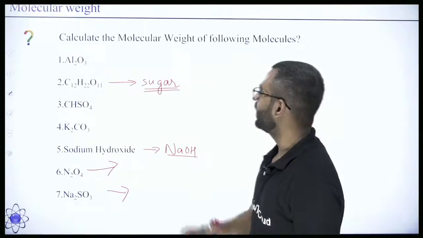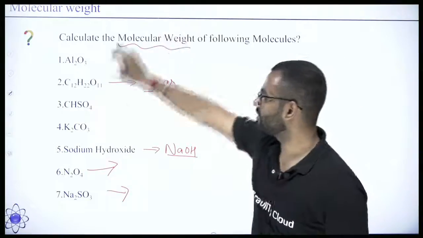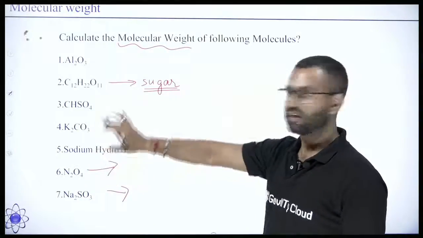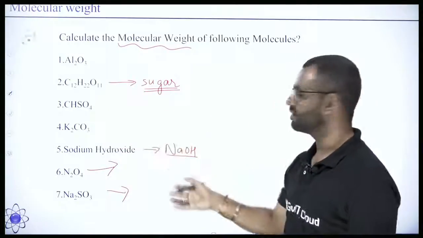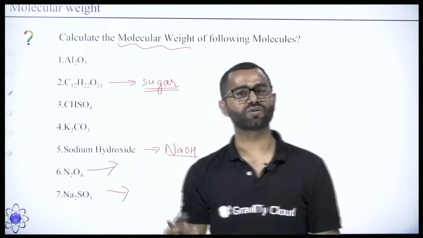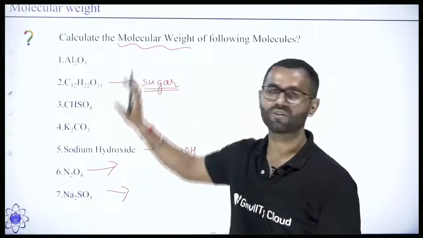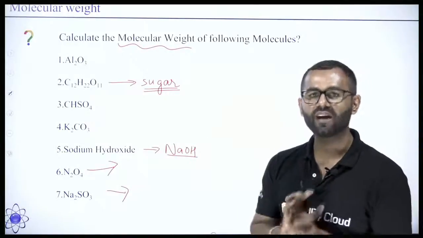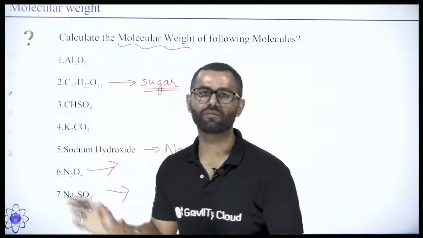So do one thing, try to find the molecular weights of these different kinds of molecules, right? Take this question as homework and get the answer. If you get the answer, good. Otherwise, I will be solving this question for you in our next class. It's an easy one. You just have to add the mass of different atoms which are available in each molecule.